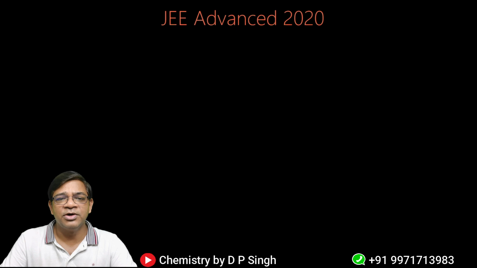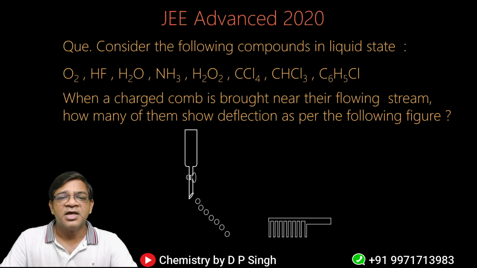First of all, I would like to show you the question we are going to cover. Consider the following compounds in liquid state: O2, HF, H2O, NH3, H2O2, CCl4, CHCl3 and C6H5Cl. When a charged comb is brought near their flowing stream, how many of them show deflection as per the following figure? So out of these molecules, which ones will show deflection with the charged comb? That is the question. The question is very simple, and the concept is also very simple.